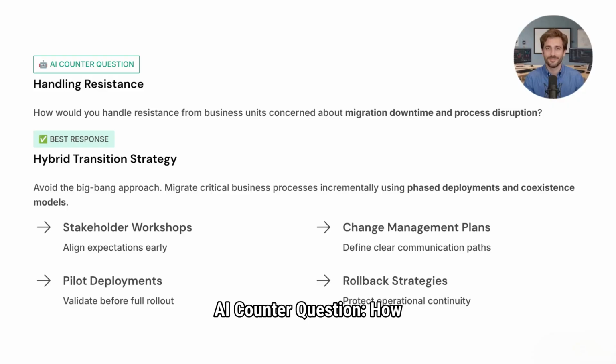AI counter question: how would you handle resistance from business units concerned about migration downtime and process disruption? Best response: I would implement a hybrid transition strategy using phased deployments and coexistence models. Critical business processes would be migrated incrementally instead of using a full Big Bang approach. I would also conduct stakeholder workshops, define change management plans, create rollback strategies, and use pilot deployments for validation. This reduces risk while building confidence among business stakeholders.